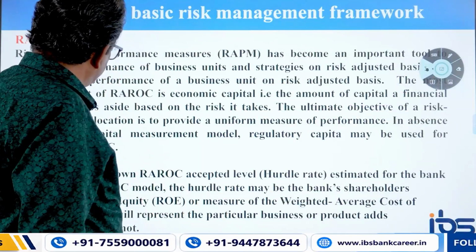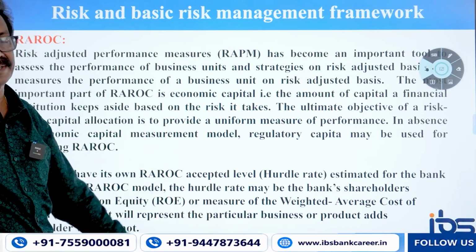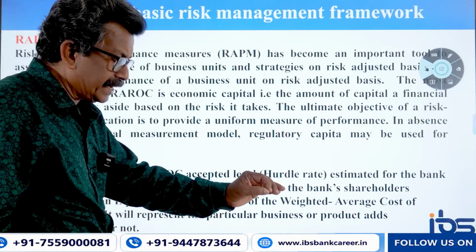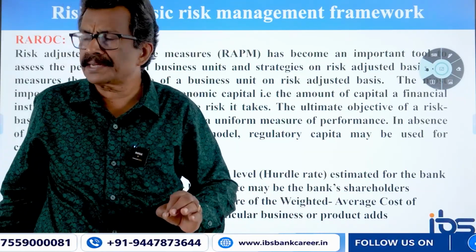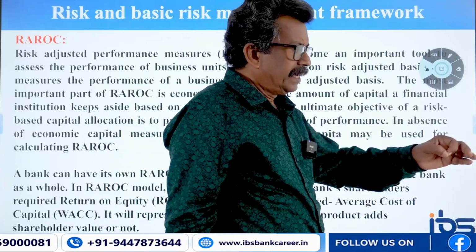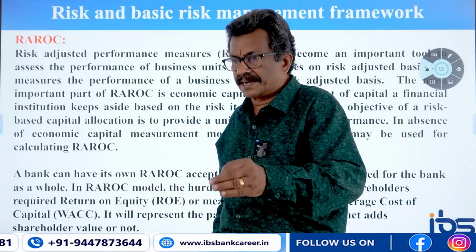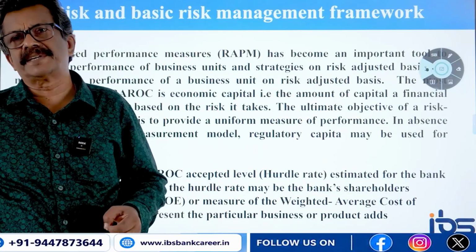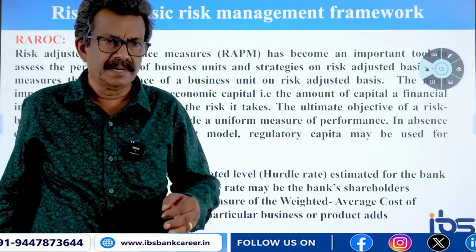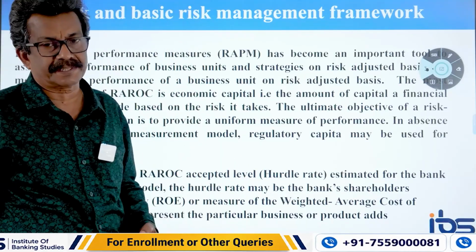A bank can have its own accepted RAROC level, that is called the hurdle rate. They say that 10% is the RAROC. That means they expect 10% has to be paid to the investors, the equity shareholders. So that should be the hurdle rate. What is the hurdle rate? The meaning of hurdle is a benchmark. They fix it as a benchmark. It should not fall below 10%. That is the target they fix.